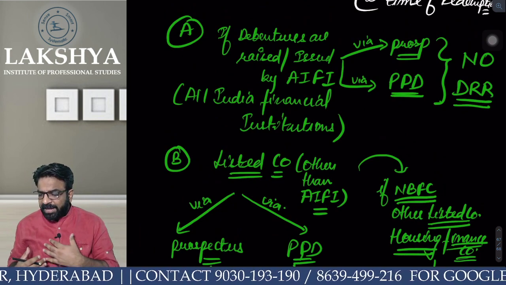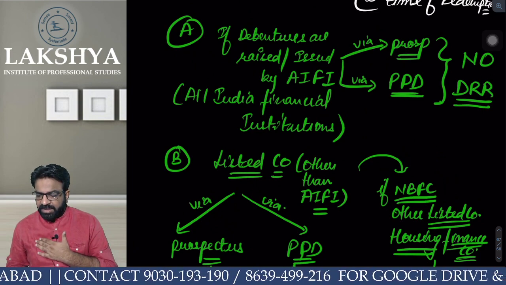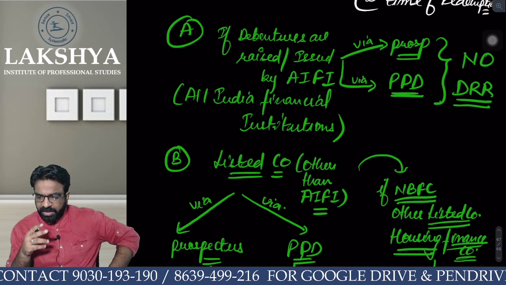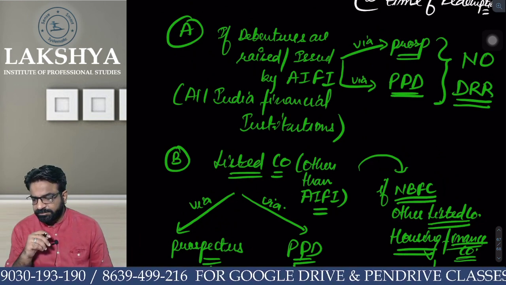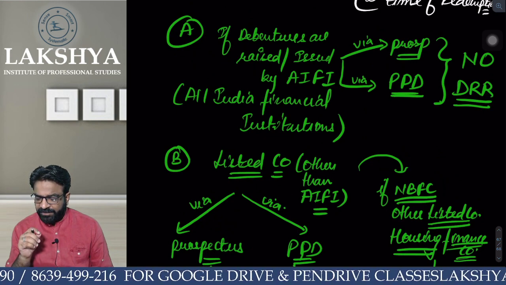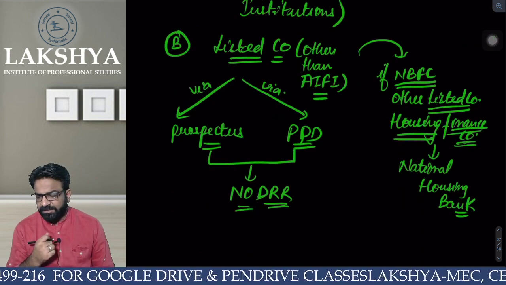First of all, should I ask you some questions now? I am AIFI. I raised via prospectus. DRR required or not? Okay. Via private placement, DRR required or not required? So if you are AIFI, DRR is not required at all. I am a listed NBFC.